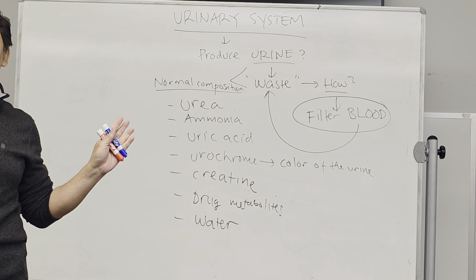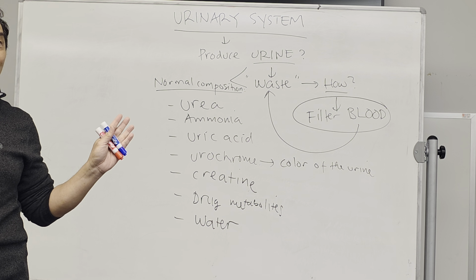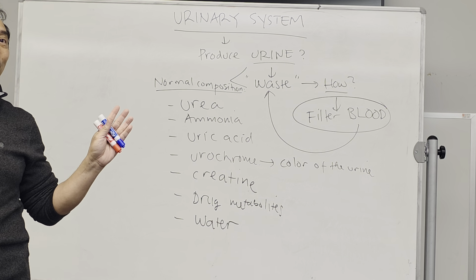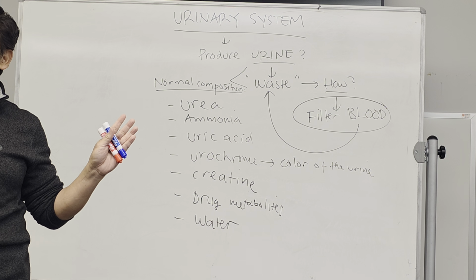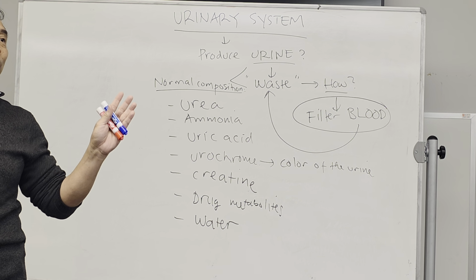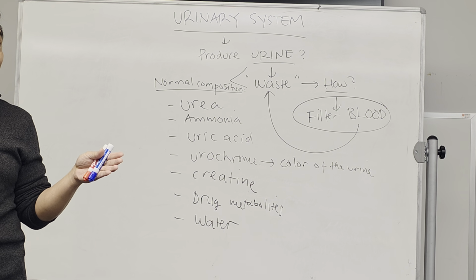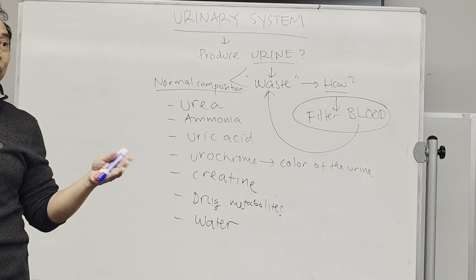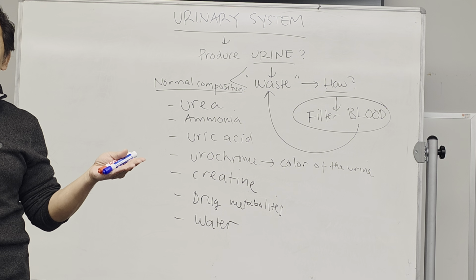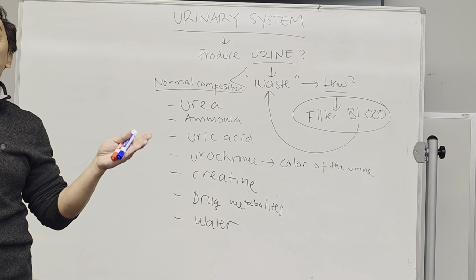Some people may have glucose in the urine. We're going to check whether some of you have glucose or not in the urine. It will tell you this person has a problem with the filtration. Like people with diabetes, for example, usually sugar will be present in the urine. Sometimes blood is present in the urine. It is abnormal. Some people with infection, for example, kidney infection or urinary tract infection, might have blood in the urine. But it is not normal.